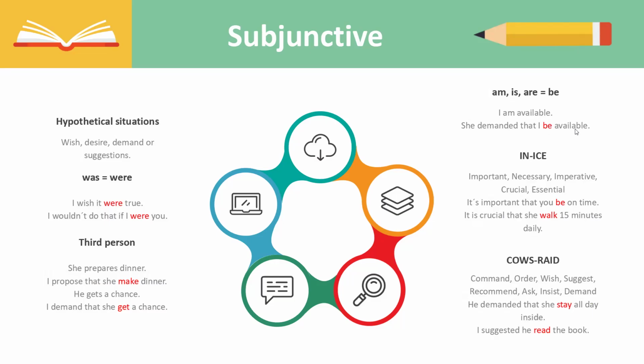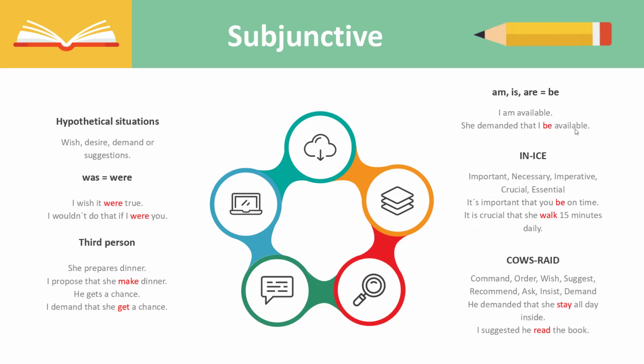Another thing that we have to remember with the subjunctive form is when we use the verb to be, but in the past tense. Whenever you're using the wish statements, and you're using the verb to be, it's always going to be were. We cannot use was. What do I mean? Let's say, I wish it were true. You're not supposed to say, I wish it was true, but people tend to use it that way. But remember, it's always were. I wouldn't do that if I were you.